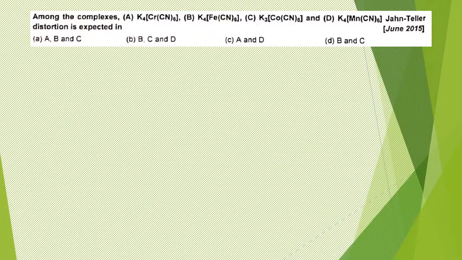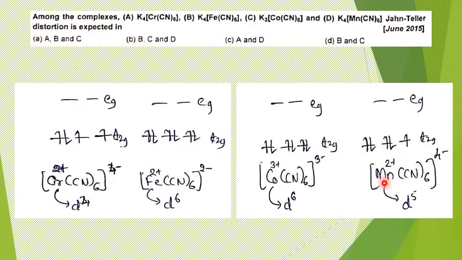Alright, this is also simple, just as we have done in the earlier questions. What we are supposed to do is write the electronic configuration, and then find out where Jahn Teller distortion is possible. That's what they are asking. Jahn Teller distortion is expected in. Right, so I have given the electronic configuration for all of these, but the point is that you should identify the charge on the complex properly, and based on that the oxidation state of the metal ion properly. Otherwise there are definitely chances that you can go wrong with this question.